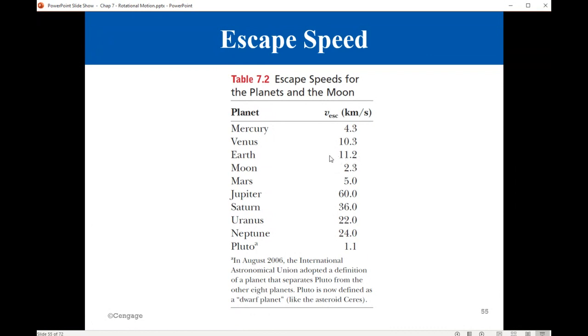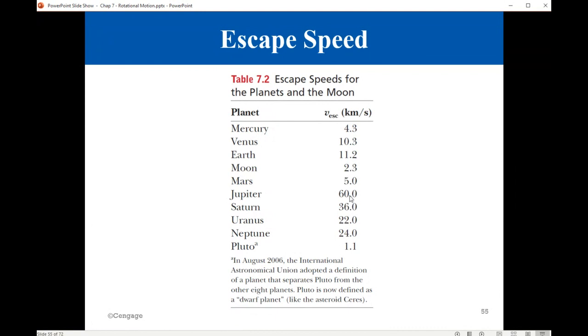So now we understand why we need to burn a huge amount of fuel in the early stage of any space mission, such that the spaceship will be able to escape the gravity of Earth to reach this high velocity, 11.2 kilometers per second. As you can see for other planets here, you have different values. For Moon, it is 2.3, because the gravity on Moon is much smaller. It's 1/6 the gravity on Earth.